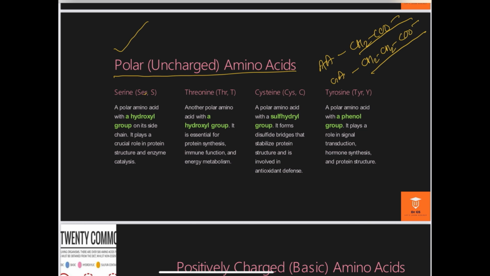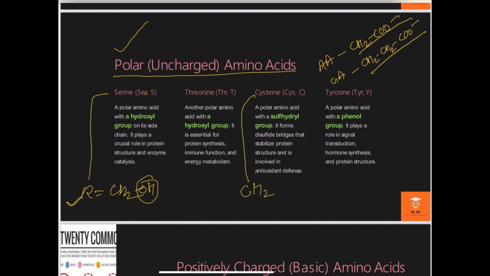But here in the case of serine, this is the example of serine. The R group is CH2OH. This is not charged, but due to the presence of the hydroxyl group, this R group shows polarity. Similarly in threonine and in the case of cysteine,